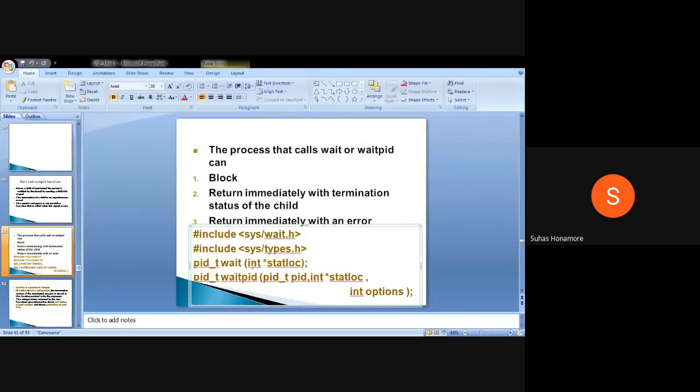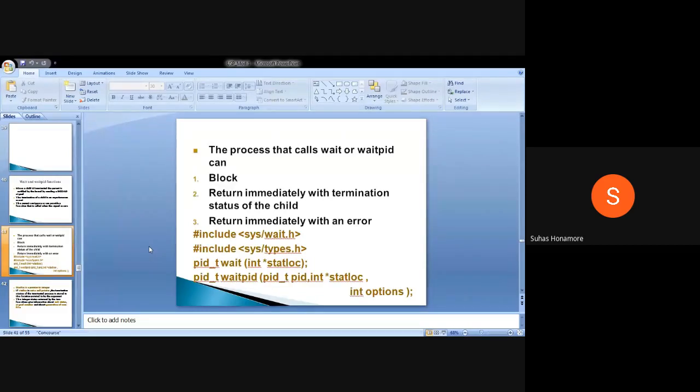Wait in general returns if any child is terminated. In waitpid you are waiting for a particular PID, so if that process is terminated, it will return. You can also modify some options. Processes have different states, as you already studied in OS, like waiting state and ready state.